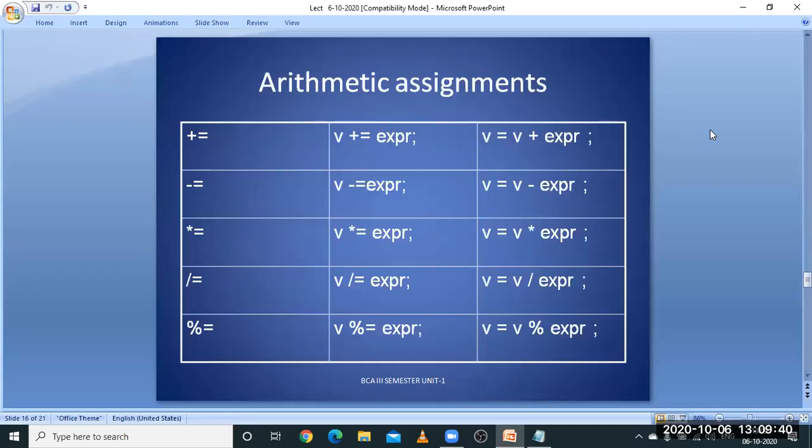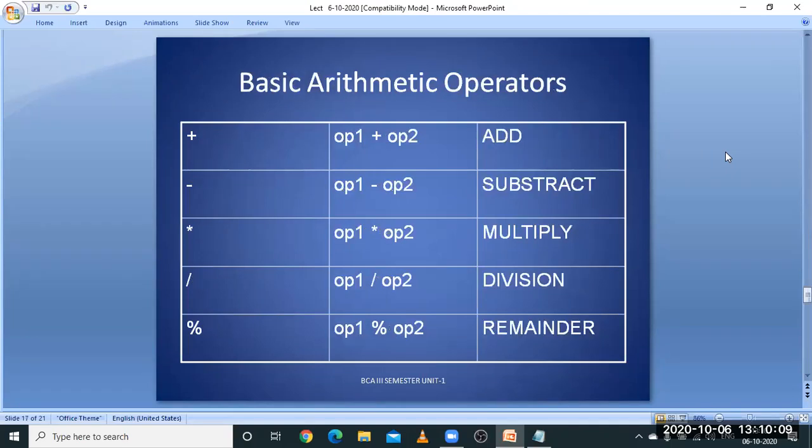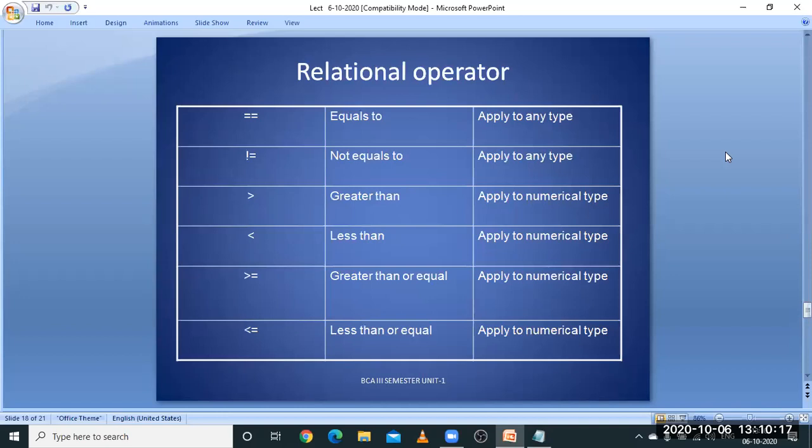First, we'll see almost all arithmetic and assignment operators. This is a shortcut for using this kind of expression. Almost everyone knows this one: arithmetic combined with assignment operators. Arithmetic operators are addition, subtraction, multiplication, division, and remainder. The assignment operator is nothing but assigning a value to a variable. These are the arithmetic related operators.